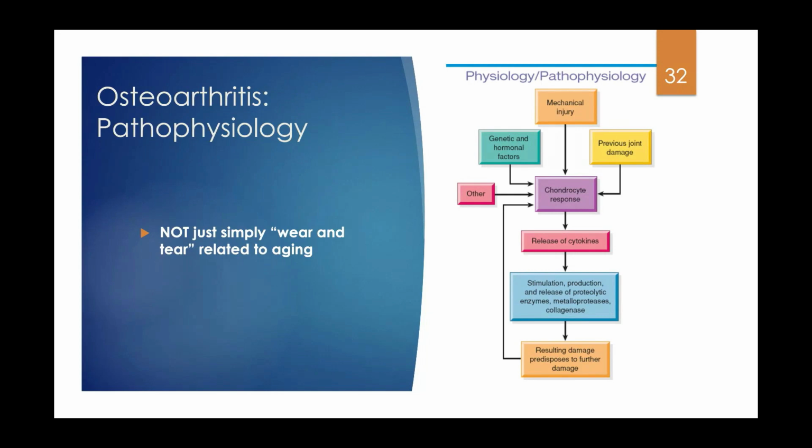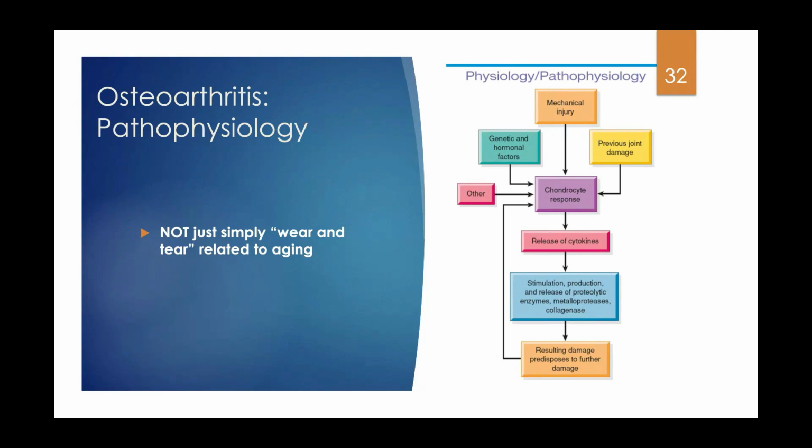It is just kind of how it was classified. And they even thought that, with the "itis," we think of inflammation, there used to be a thought that that was a misnomer, that it was incorrect, that inflammation didn't play a part, but in fact it does. So when we look at this flow chart here, we have previous joint damage, a mechanical injury, genetic and hormonal factors, any other factor that creates this chondrocyte response. Your chondrocytes are cells that are found in healthy cartilage, and they help produce and maintain the cartilaginous matrix.